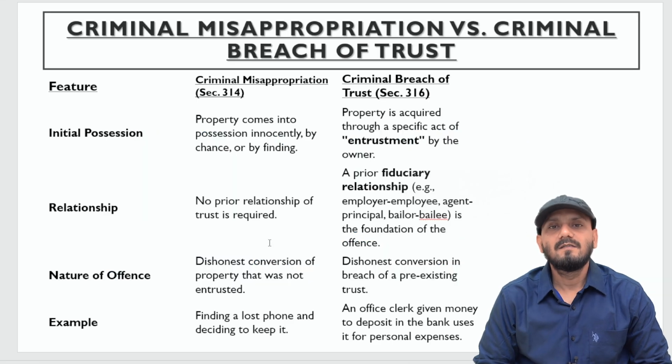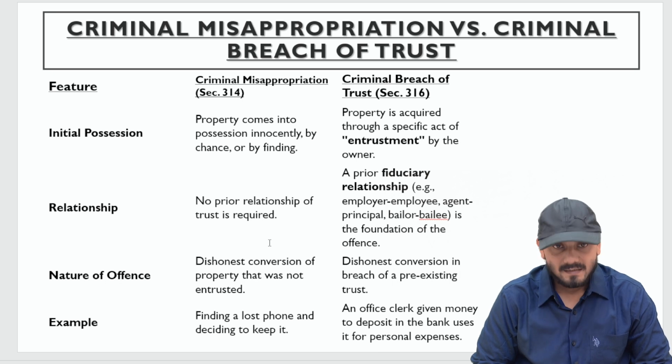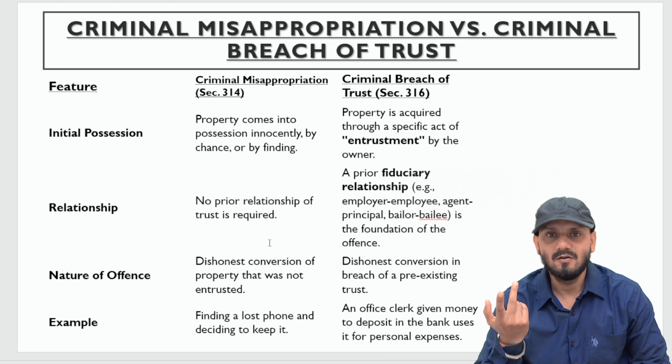Now the difference between criminal misappropriation versus criminal breach of trust. Criminal misappropriation is dealt in 314 and 316 of Bharatiya Nyaya Sanhita deals with criminal breach of trust. Firstly, the possession. First criteria of difference is initial possession. It is not necessary that property must be taken dishonestly only. In criminal misappropriation, the possession may also come innocently or by finding. But in criminal breach of trust, the property is acquired through a specific act of entrustment by the owner.